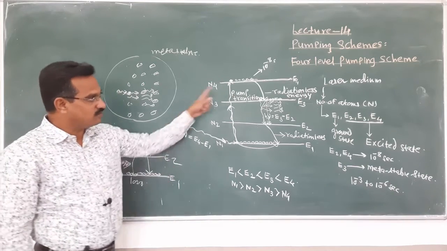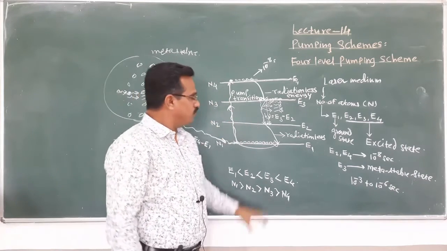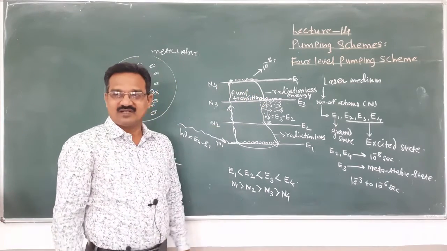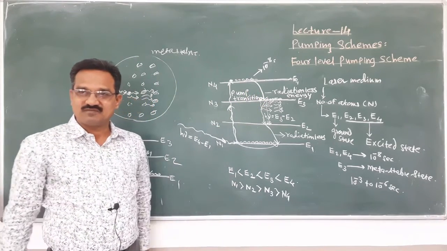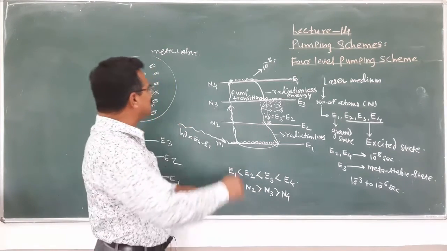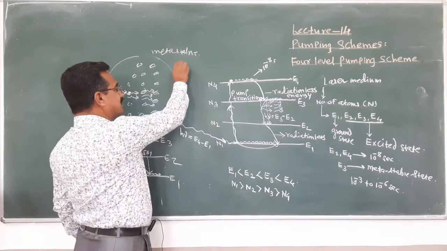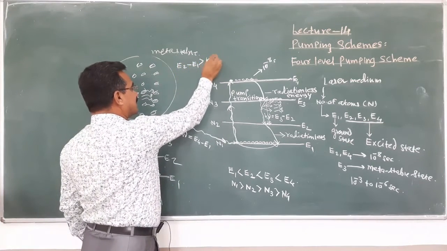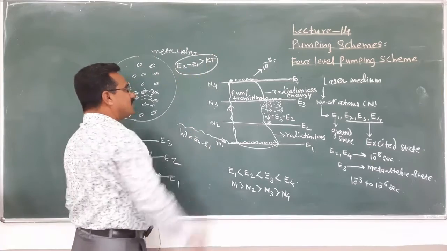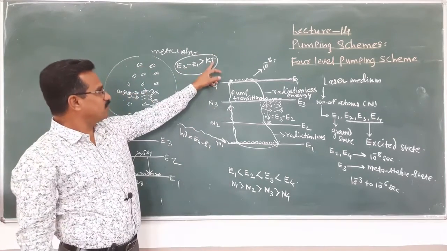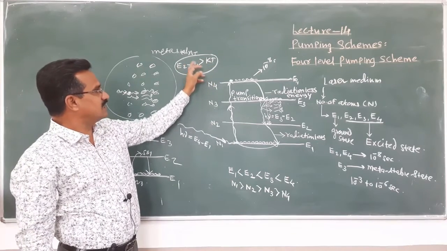But in case of 4 level system, the photon is emitted between E3 and E2. And what is the initial situation? When we consider the room temperature, E2 minus E1 is greater than KT, means for that temperature T, this value is greater than KT.